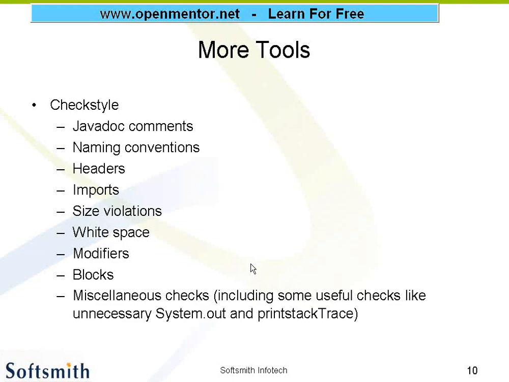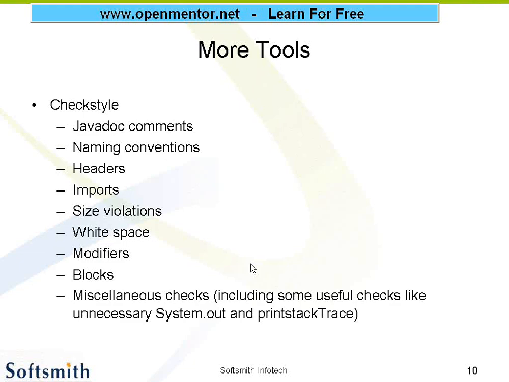Javadoc comments. In your Java code, you will be having Javadoc comments, for example while using Eclipse, I will show you. If those comments are not used, it will be spotted. The naming convention, headers, imports, size violations. Say you have created an array that will hold 255 characters.